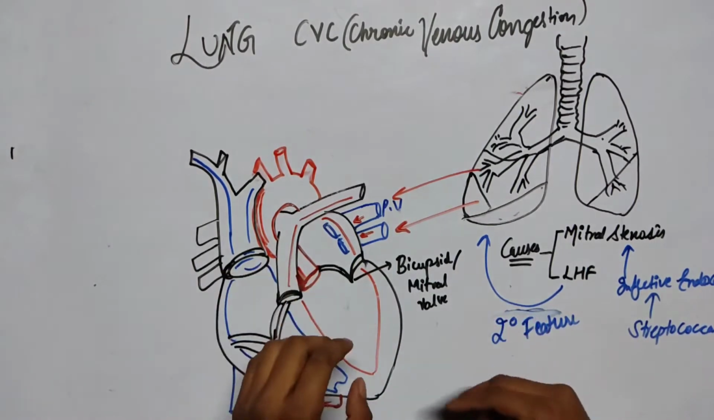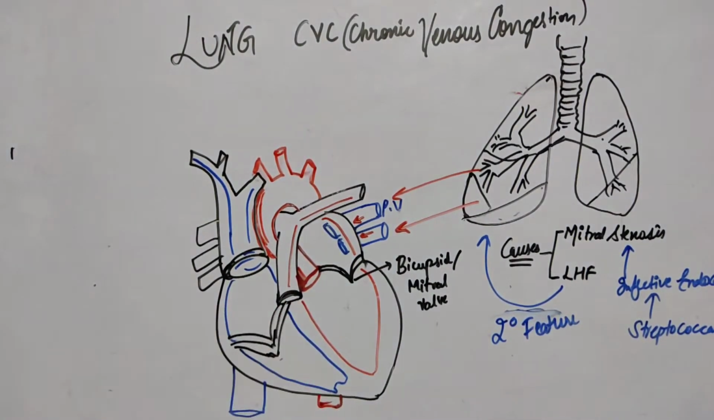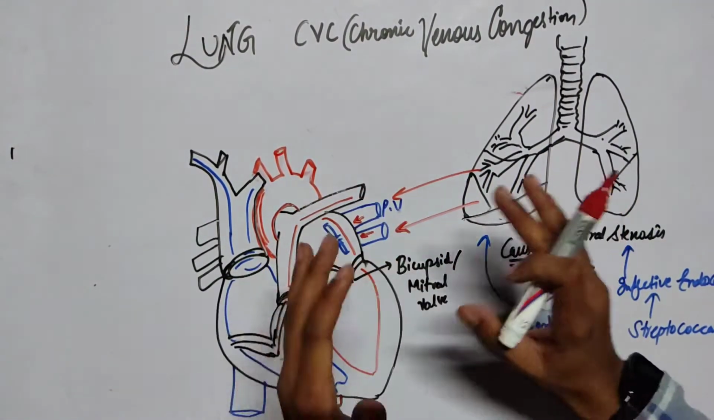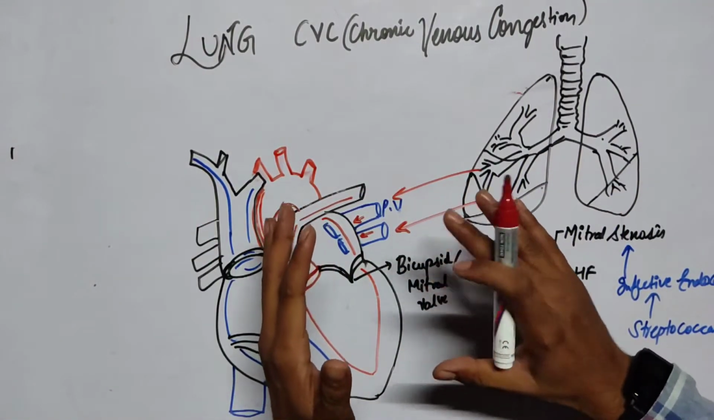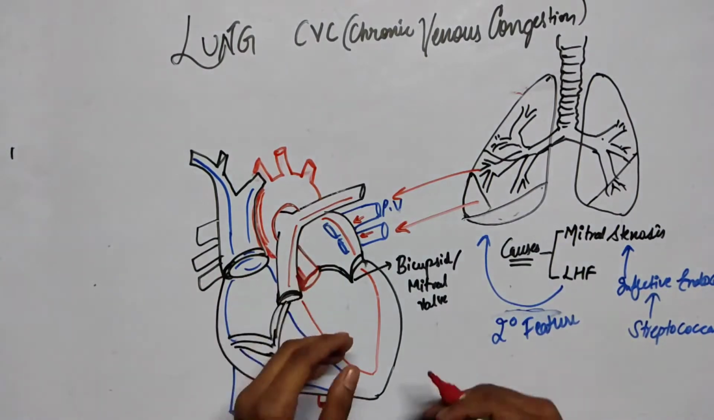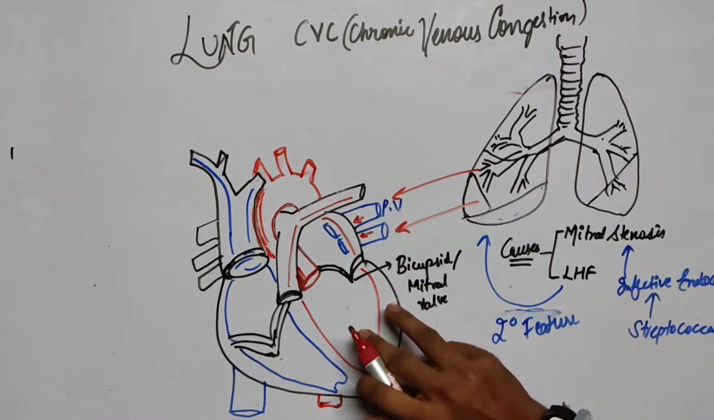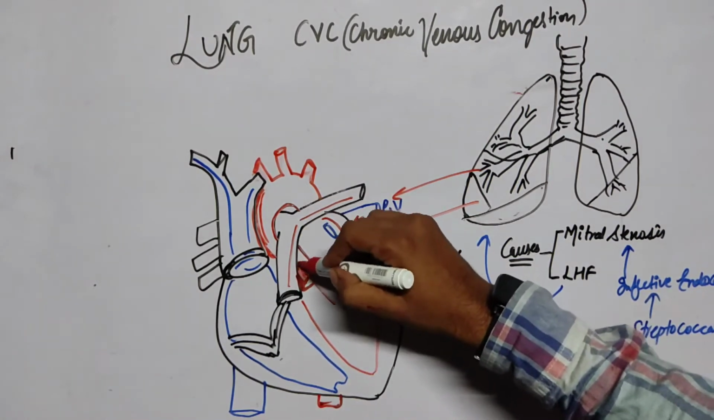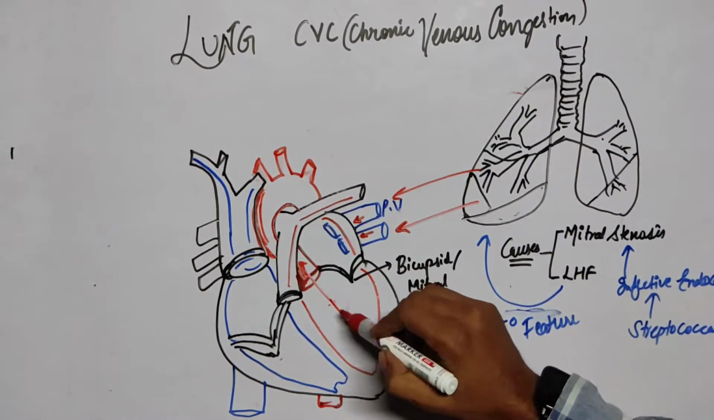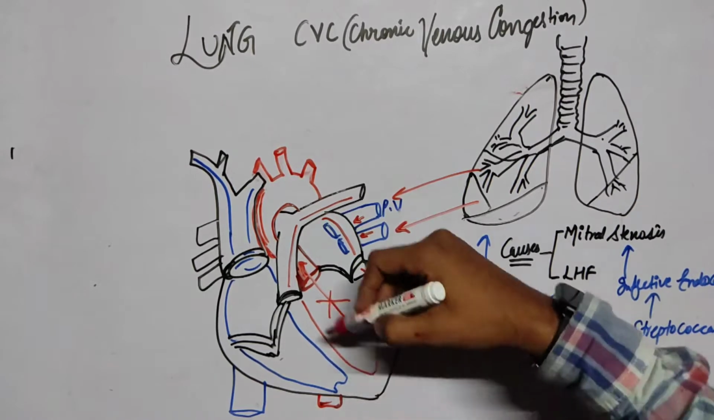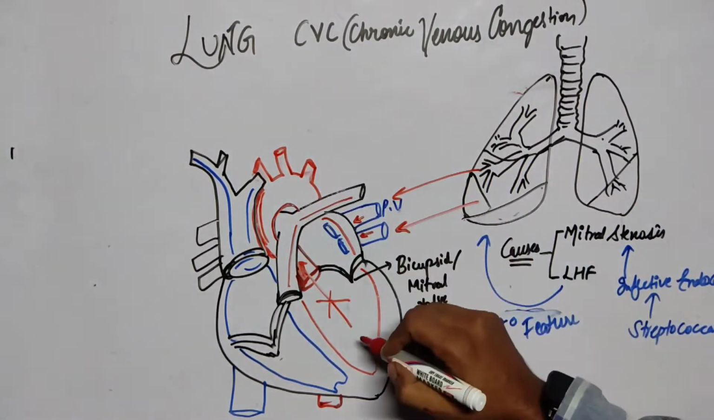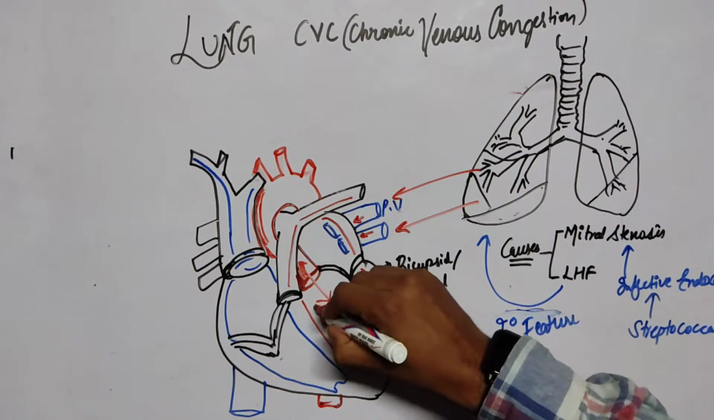So what happens during left-sided heart failure? The left side of the heart will not work, as the term suggests. The heart will not be able to pump out the blood, so the left ventricle will not work properly. Normally blood goes into the aorta. During left heart failure, the ventricle cannot pump this blood out into the aorta, so blood gets accumulated inside the left ventricle only.